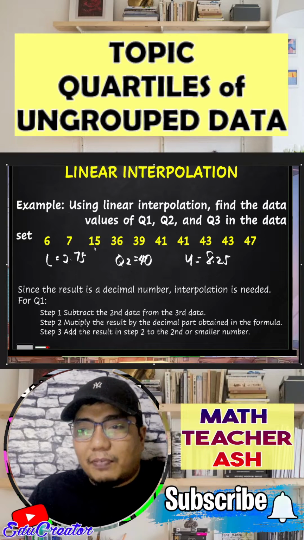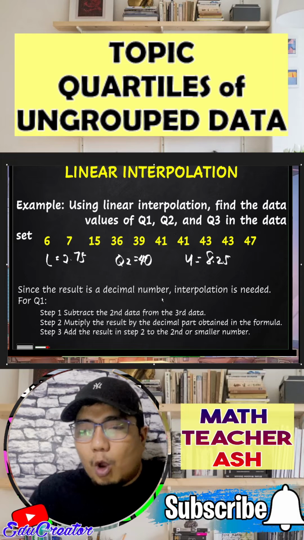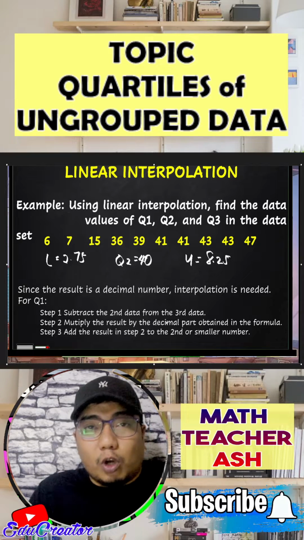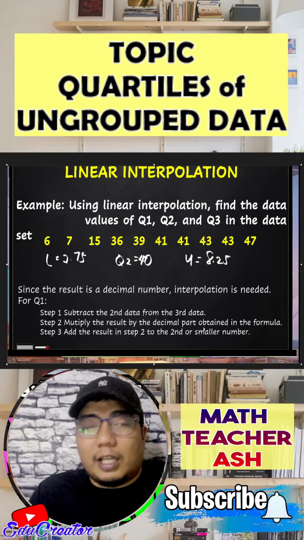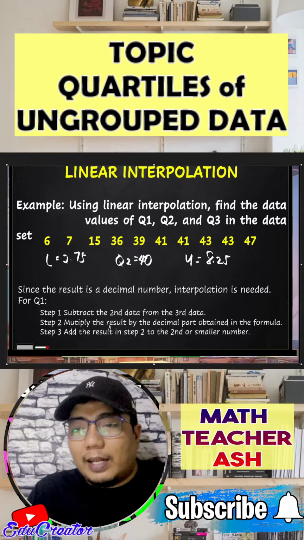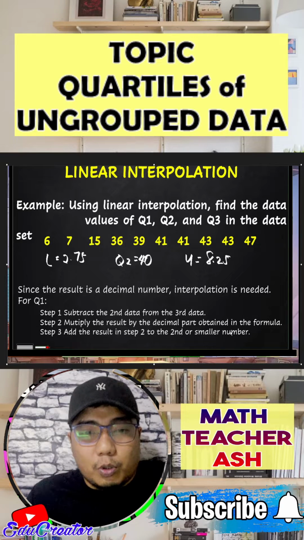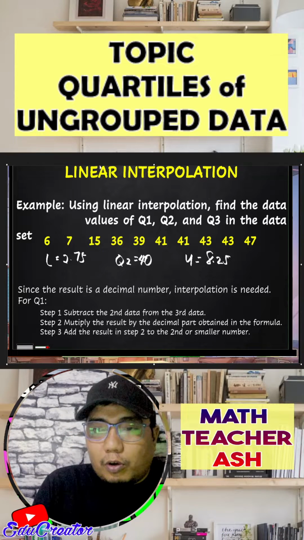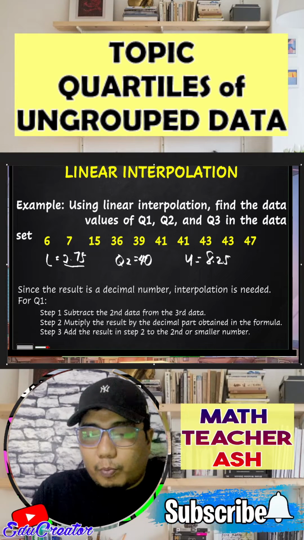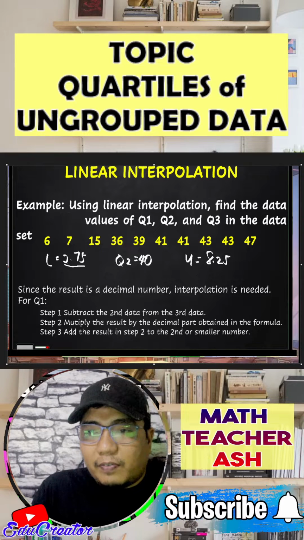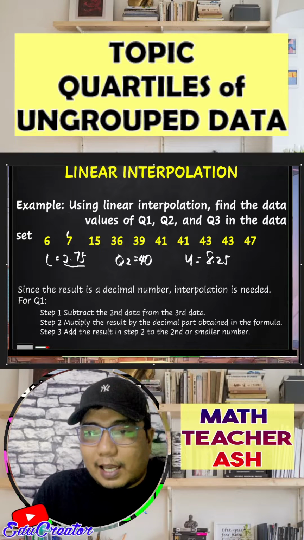Okay, then after that, if we subtract them, we will multiply the result by the decimal part obtained in the formula, and then we add that to our second or the smaller number. So I will show you what I mean, my dear math learners. So of course, we already have here 2.75, right? So 2.75 is between 2, the second, and the third.